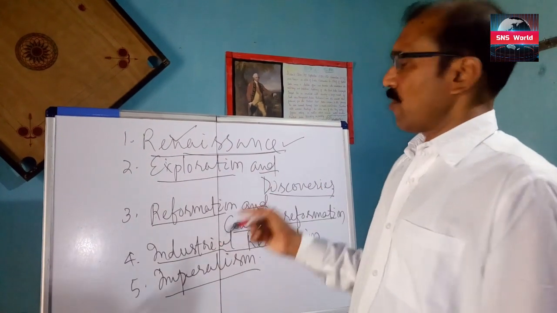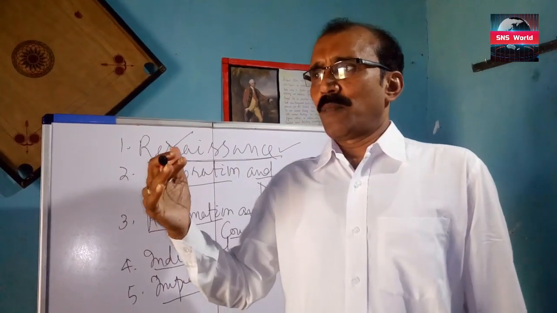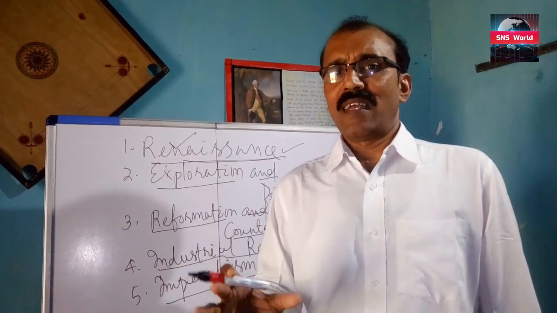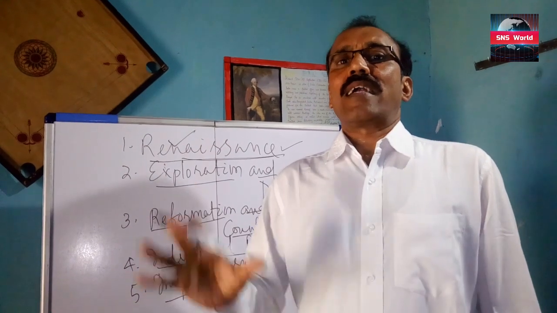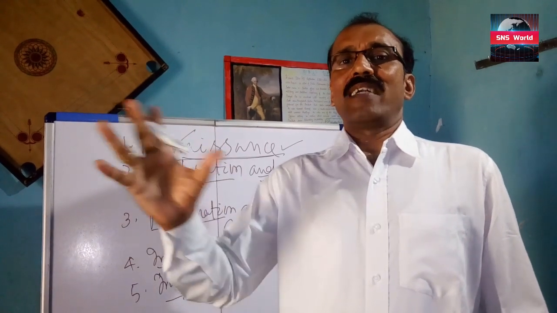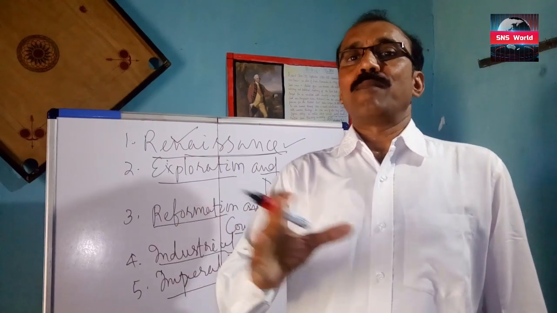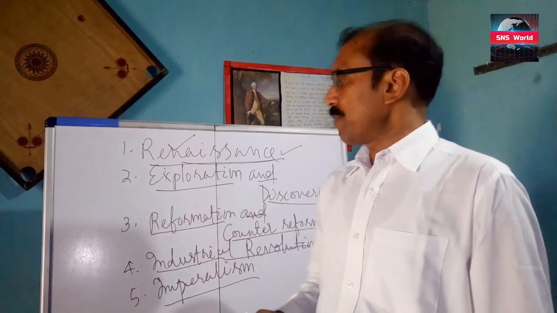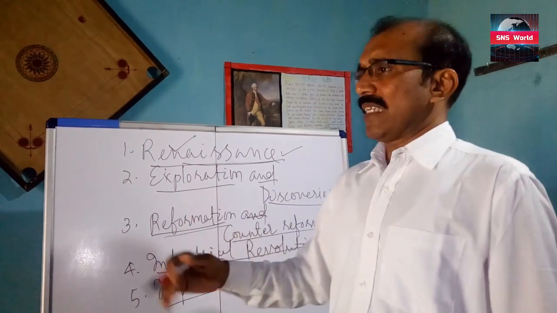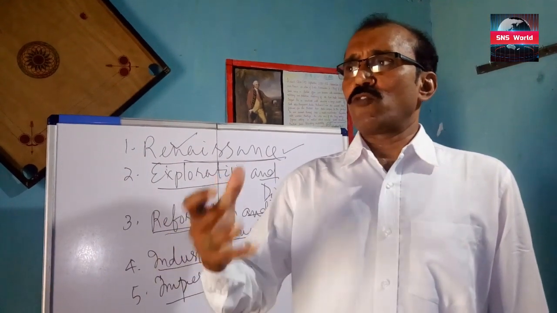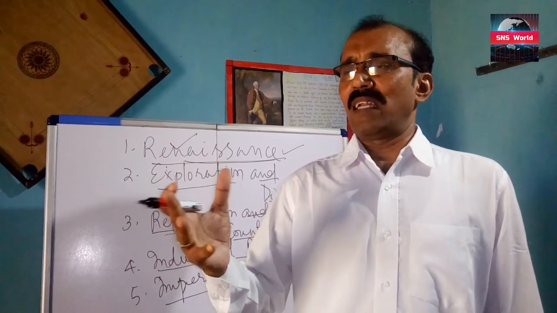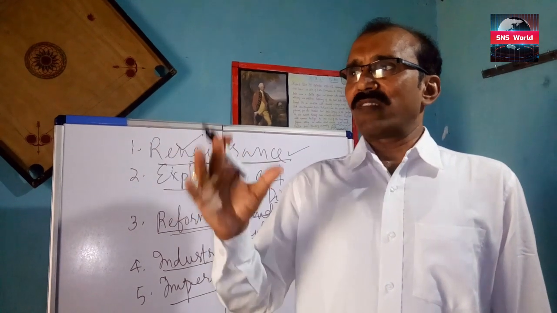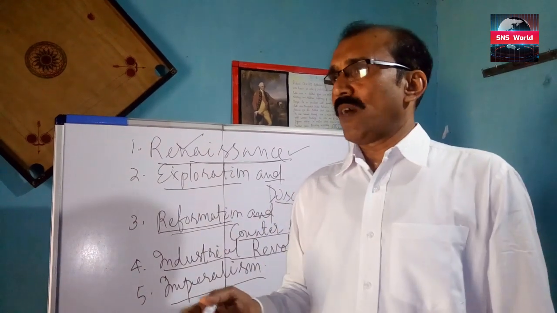And exploration and discoveries: people went from one place to another. At that time they learned about the marine compass, and through that compass they travelled through seas and discovered many islands, many countries, and trade developed. Reformation: at that time they did not believe in superstition. Superstition means blind belief. And Counter-Reformation means at that time the authority of the Pope was also challenged and they wanted to reform.